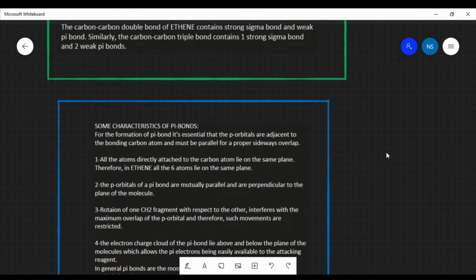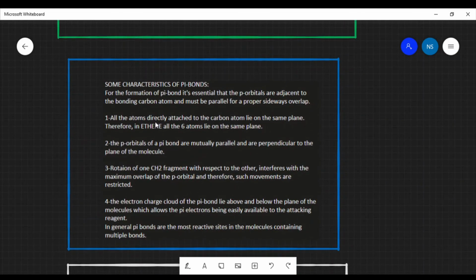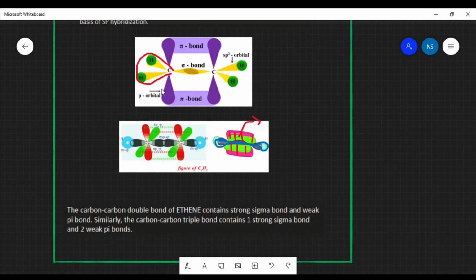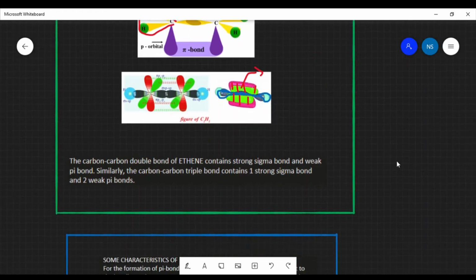Then we studied some characteristic features of the pi bond: whenever there is a pi bond, the organic compound or molecule will be in the same plane. That means in ethene all the 6 atoms lie on the same plane. In p orbitals the pi bonds are mutually parallel to each other and perpendicular to the plane of the molecule, like right over here. These two are parallel to each other, and there is the plane of the molecule and they are perpendicular to this plane.